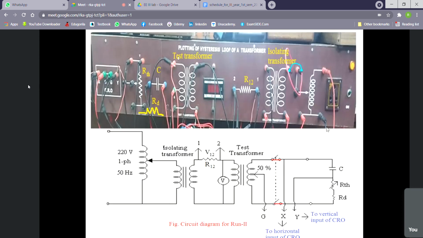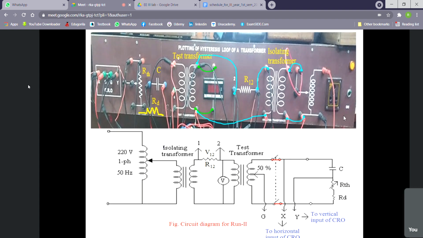So at first, let us make the primary circuit. Start from the variac to the isolating transformer primary. Then isolating transformer to R12, then R12 to the test transformer, right? The forward path is completed for the primary circuit. Then for the return path, the test transformer will be directly connected to the isolating transformer, and the isolating transformer will be directly connected to the variac. Then we have to connect the voltage source and voltmeter also. That we have done in our run 1.